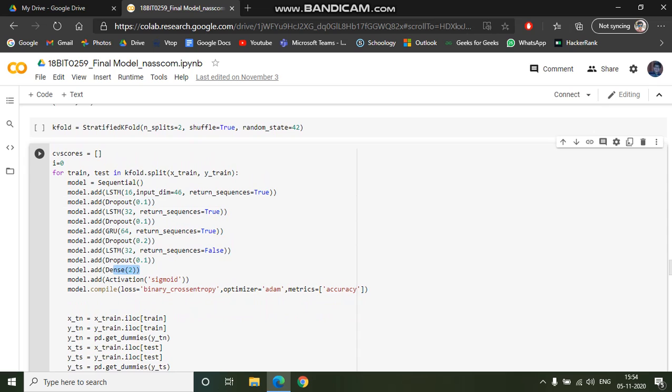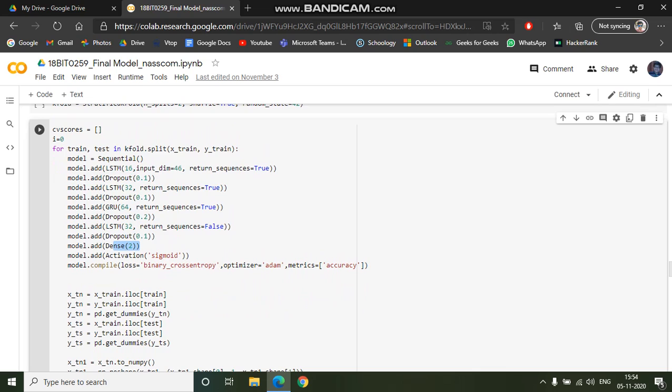Then the same thing has been done again. Then this dense 2 is because we have only 2 labels, that is, it might be categorized as non-DoS or as benign, so that is why dense 2 is there. If there had been 4 or 5, the values would have been according to that. And sigmoid, because we have used binary classification with only 2 labels. The same reason goes for binary cross entropy. And the optimizer Adam basically combines two pre-existing optimizers, that is RMSprop and AdaGrad.